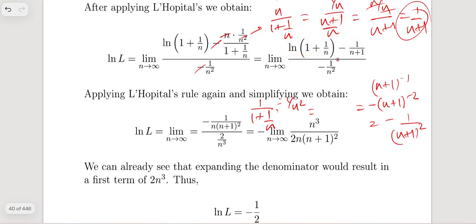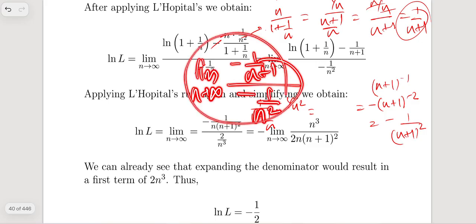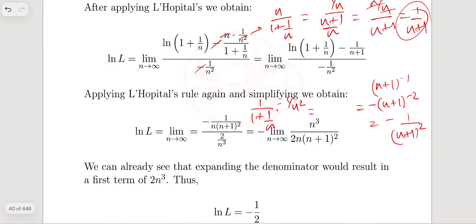So we are left with limit n tends to infinity of minus 1 over n plus 1 over minus 1 over n squared, right? And now we have to take the derivative of this part. But where does this n come from?